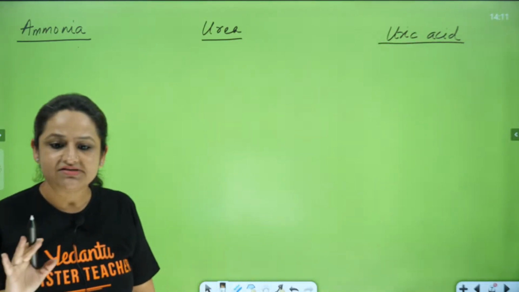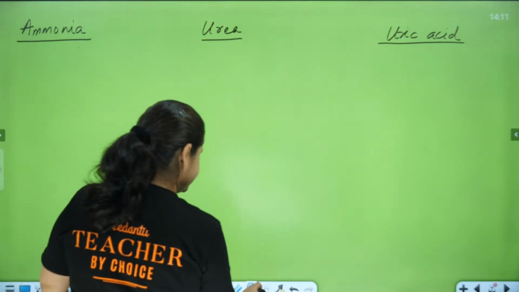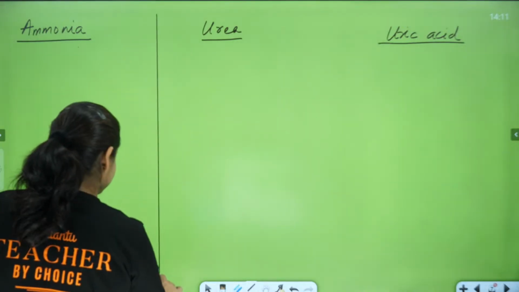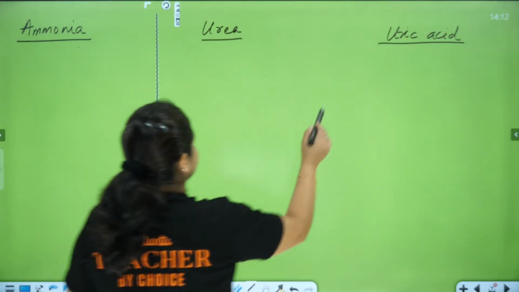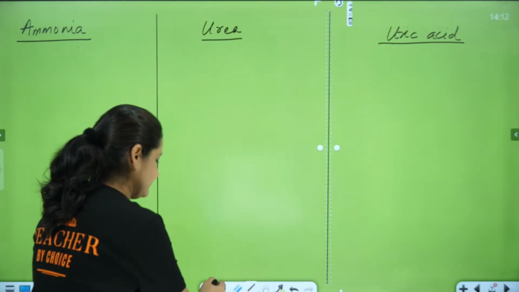Please make this type of a sheet wherever you are writing. This is going to help you out. So we are pulling out a line over here, and similarly a line over here. Now here only we are going to summarize everything.